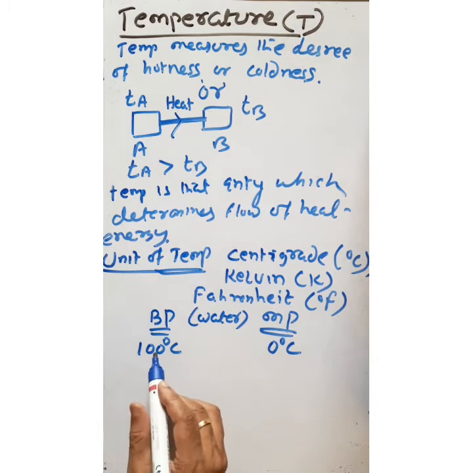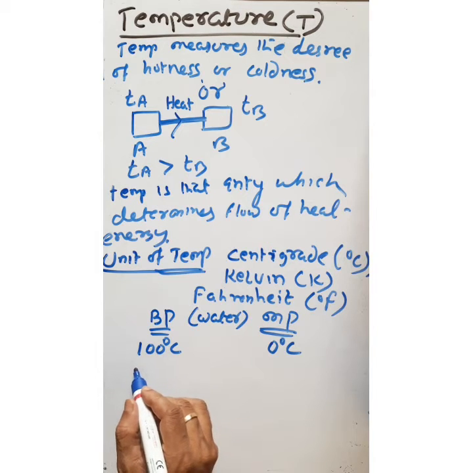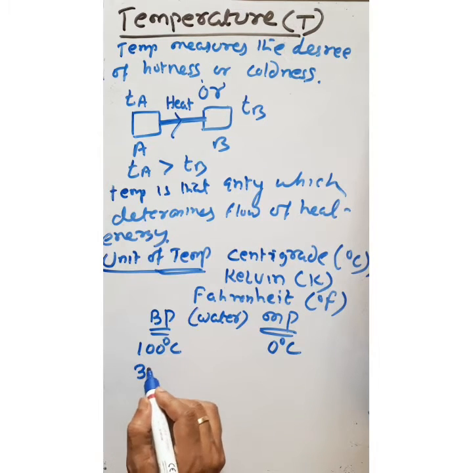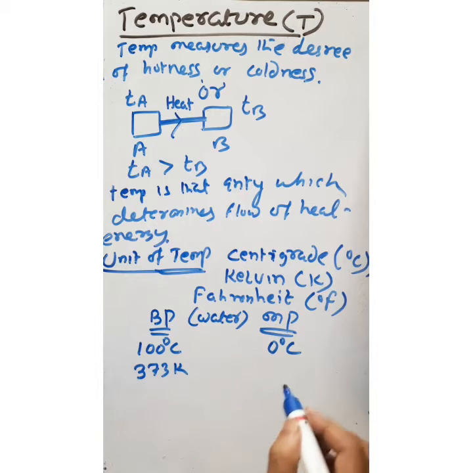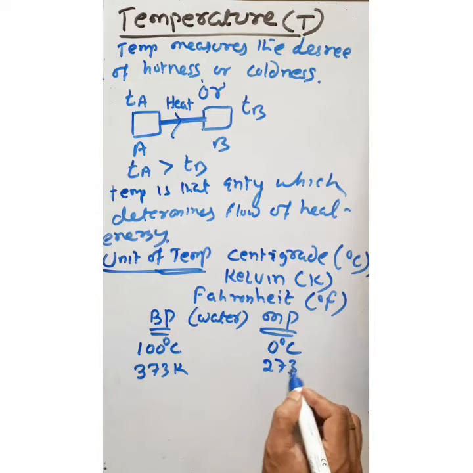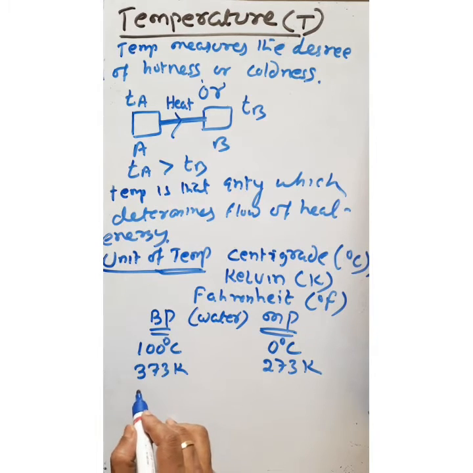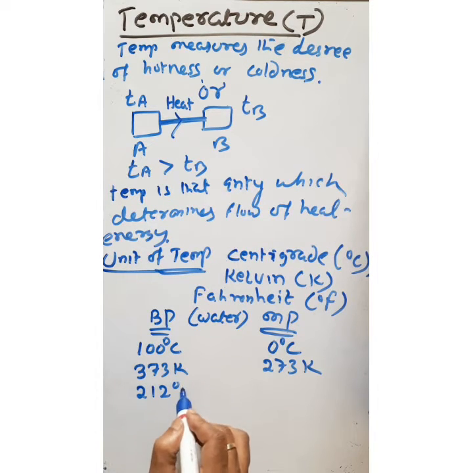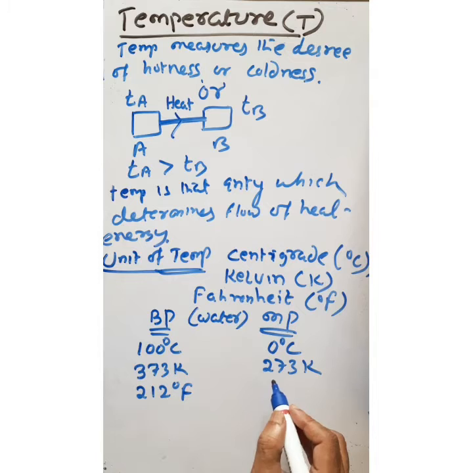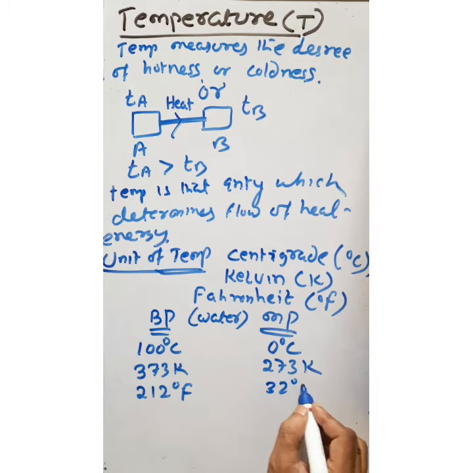Similarly, the boiling point of water in the Kelvin scale is 373 Kelvin and the melting point is 273 Kelvin. And in the Fahrenheit scale, the boiling point of water is 212 degree Fahrenheit and the melting point is 32 degree Fahrenheit.